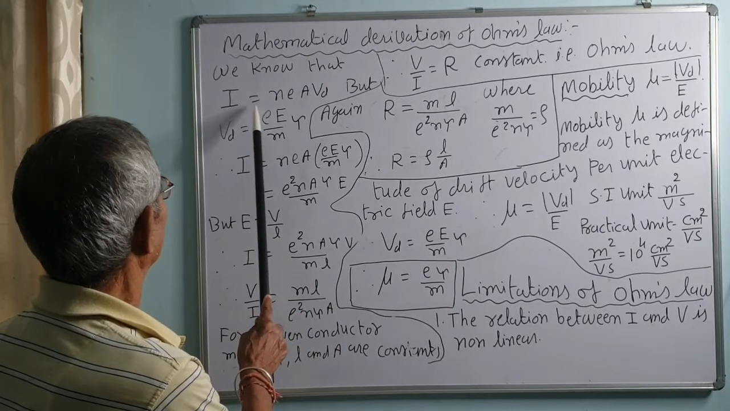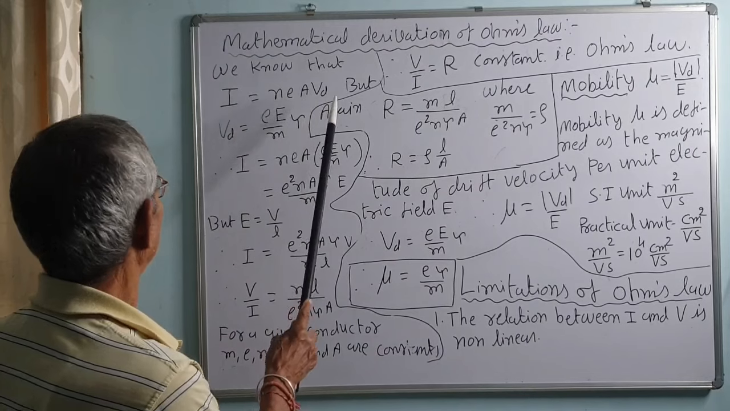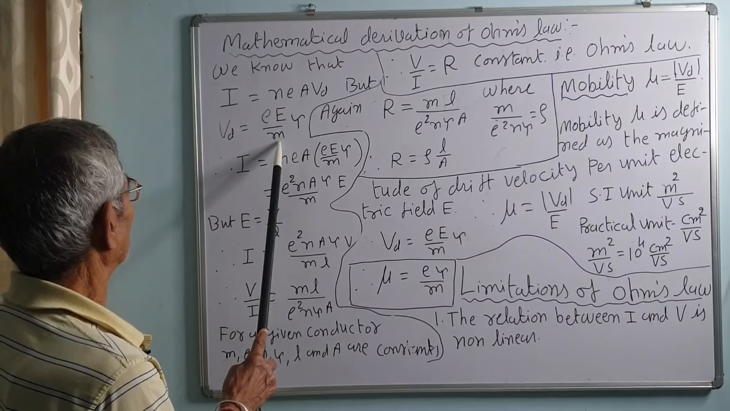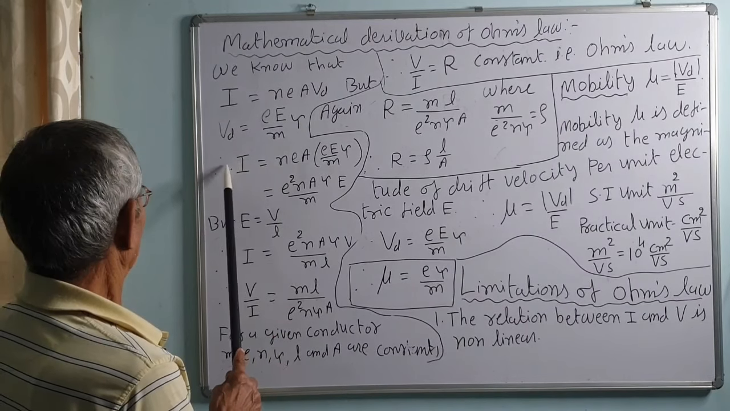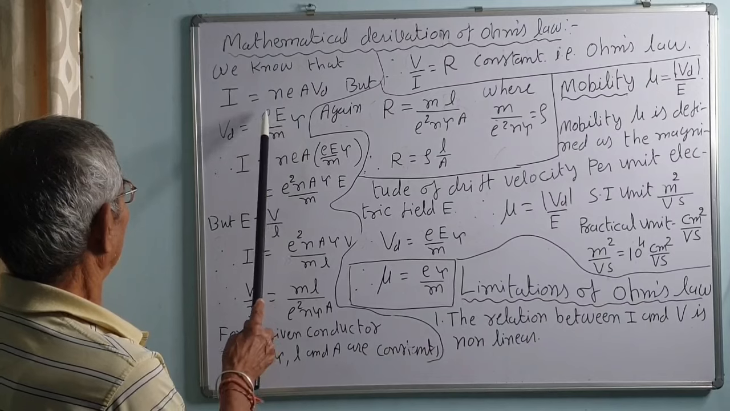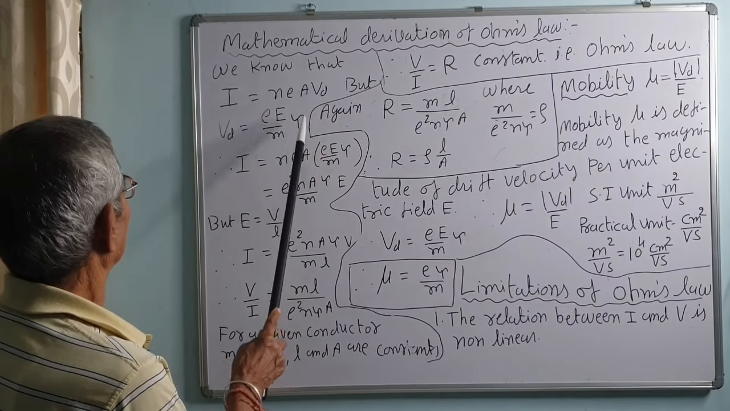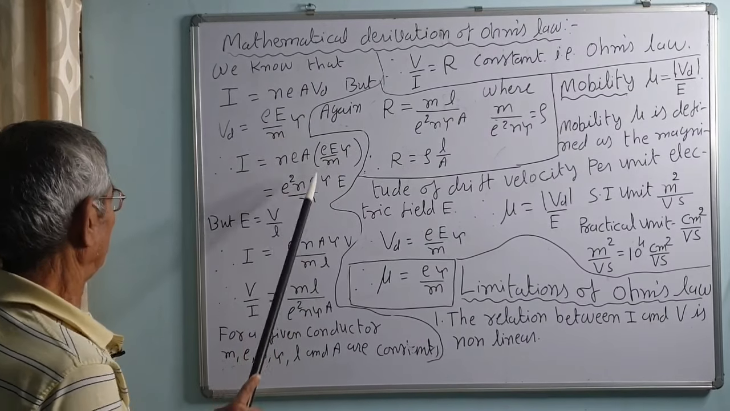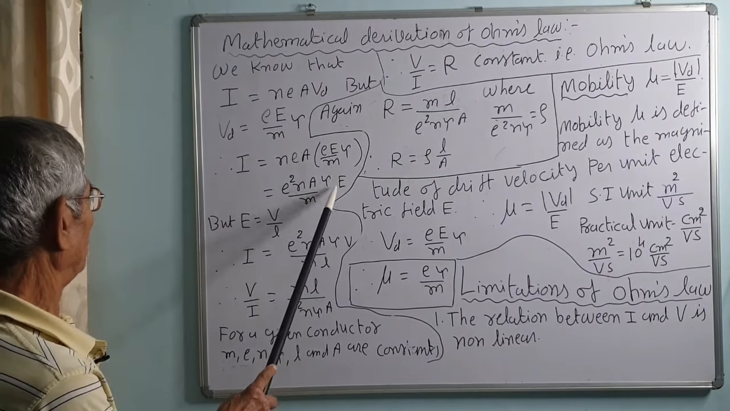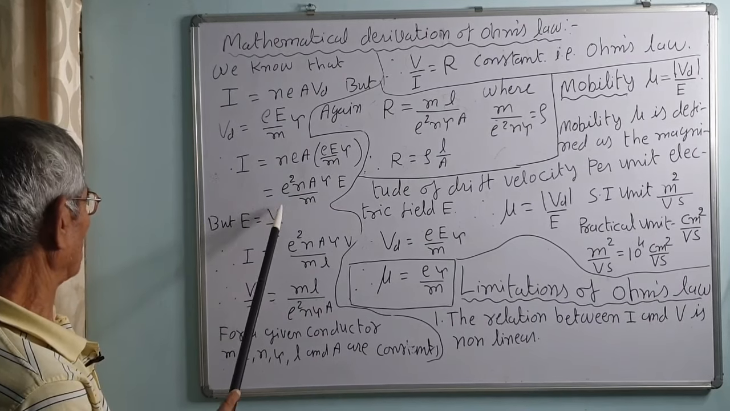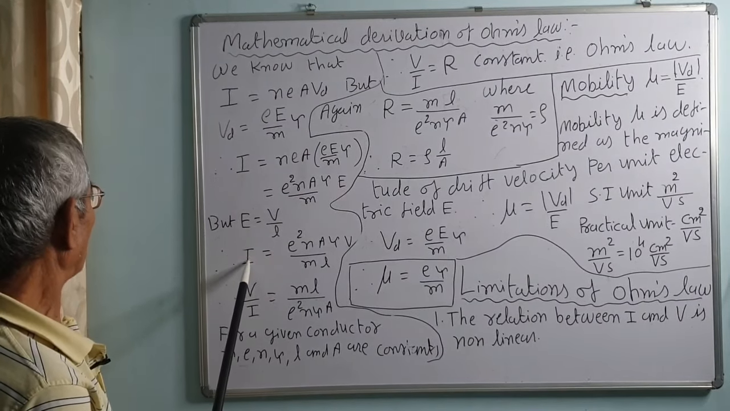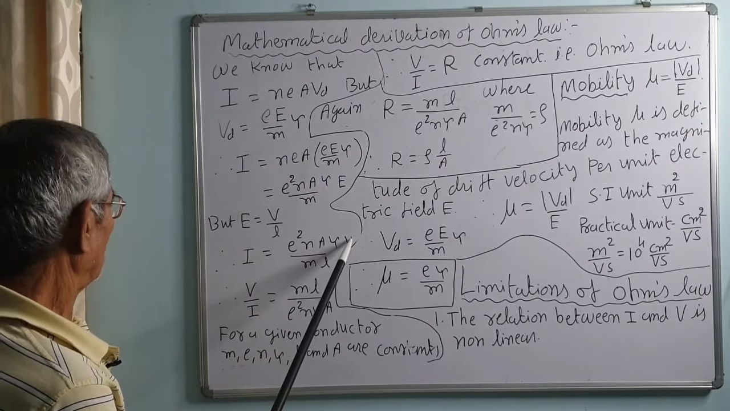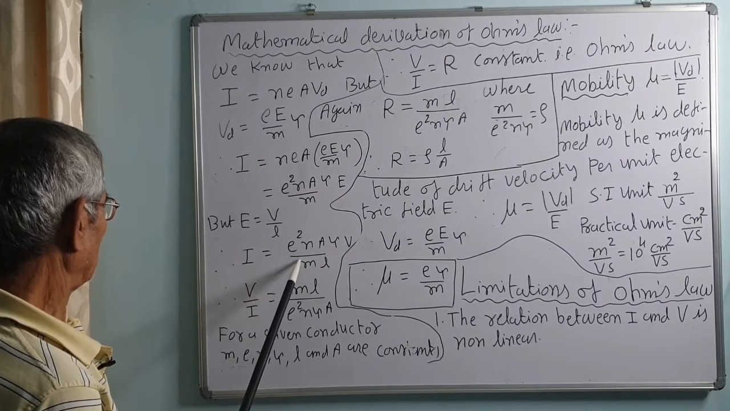We know that current I is equal to n e A Vd, but Vd, the drift velocity, is equal to e E tau upon m. Therefore, I is equal to n e A into, put the value of Vd, that is e E tau upon m, that is e square n A tau E upon m. But electric field E is equal to potential difference upon length of the conductor. Therefore, I is equal to e square n A tau into, put the value of E, V upon L, that is upon m L.